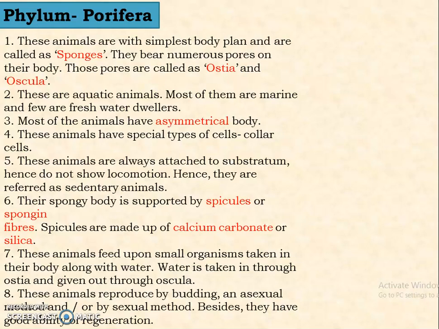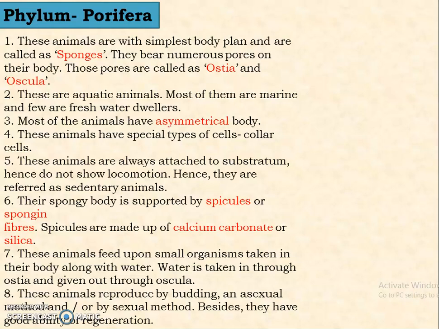All these animals have an asymmetrical body, that is, there is no body symmetry. Another special feature is that they are always attached to the substratum. Substratum means a base. They are attached to a base, and that is why they don't show any locomotion. They don't move much. That is why they are referred to as sedentary animals.